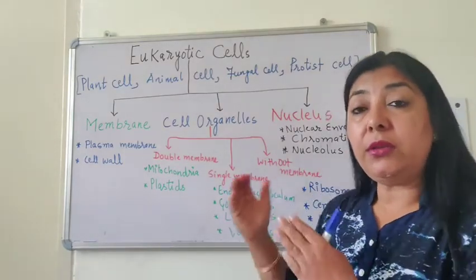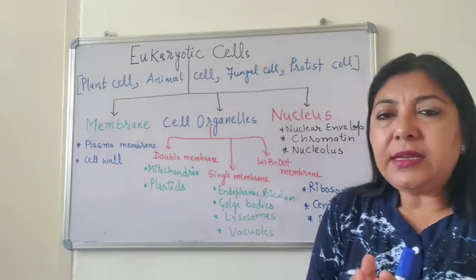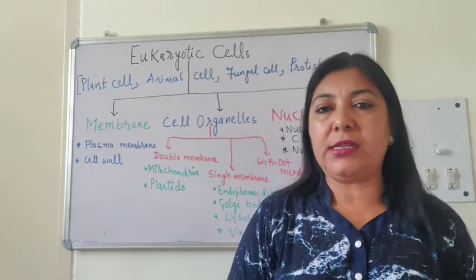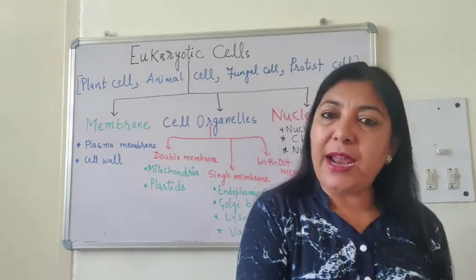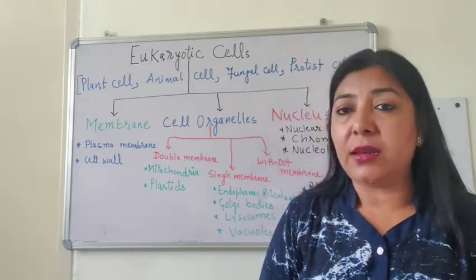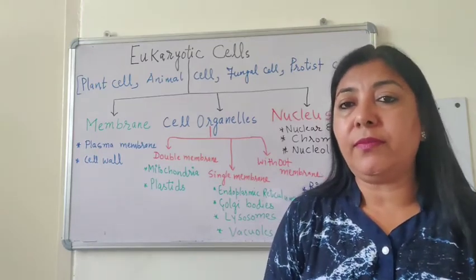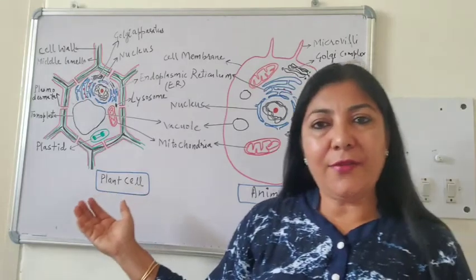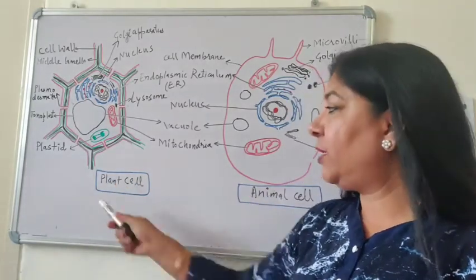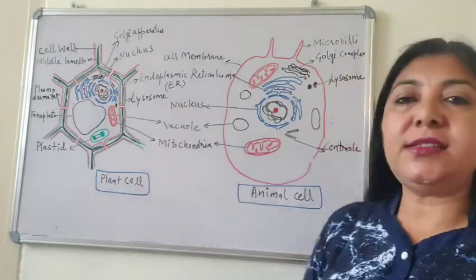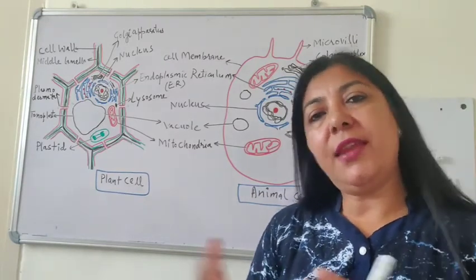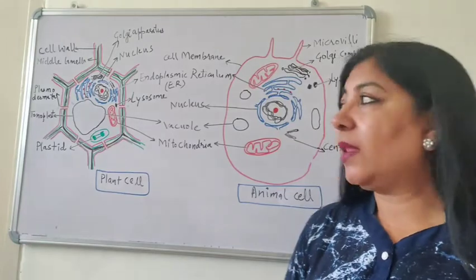But before going into the details, let us categorize two basic types of eukaryotic cells, that is the plant cell and animal cell. How do they differ? Let's find out. I have drawn two cells. This one is a plant cell and this is an animal cell. Let us study them one by one and then we will differentiate them.